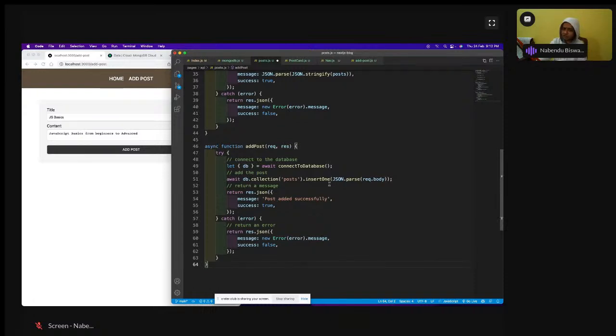That is a library kind of thing through which the commands are very easy. But it is not like this. I'm doing insert one, and this insert one I'm doing add post, and post added successfully I'm sending, and the success request and all these things are there. So let me save it. I have saved it, and okay, now let us see whether this is coming or not.